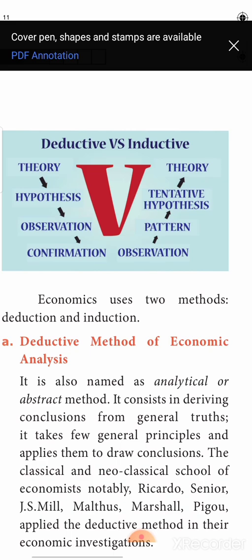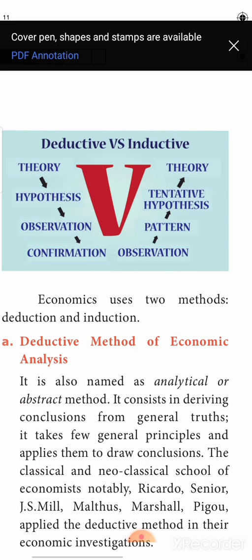On the other hand, you can see an upward arrow moving up, and inductive is written there. Here a particular problem is taken, and the reason for the problem is analyzed from a particular point of view. Various analysis is made and a generalized outcome is achieved.